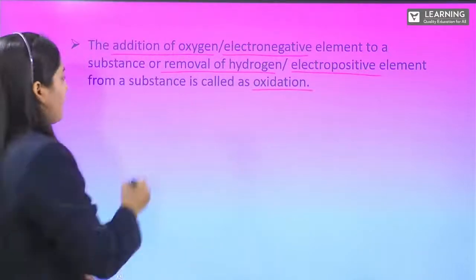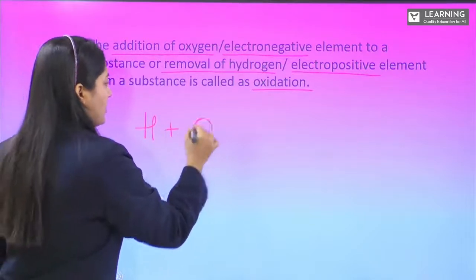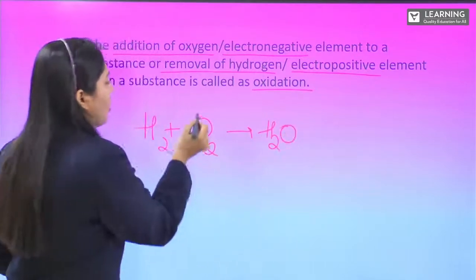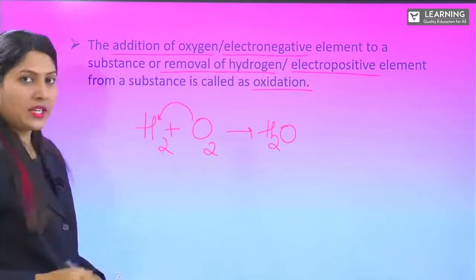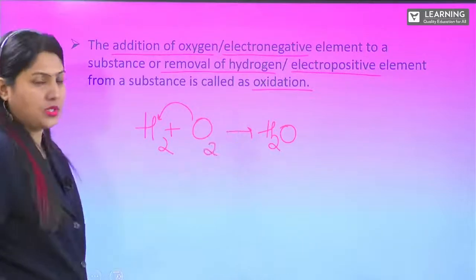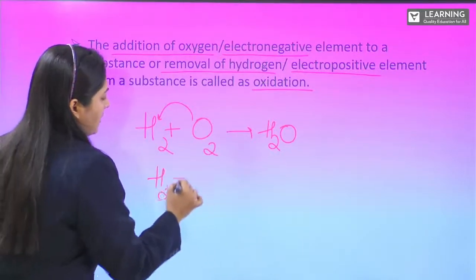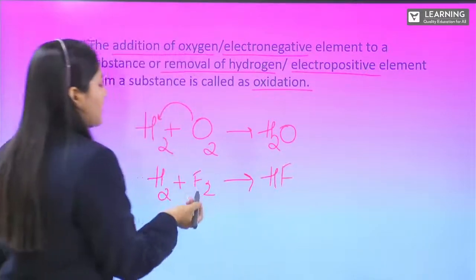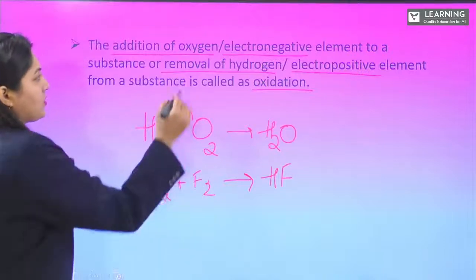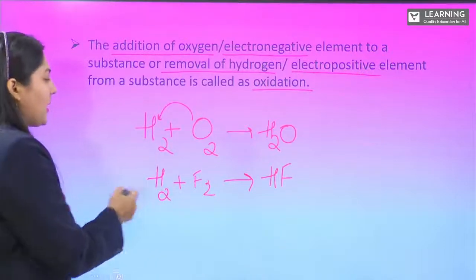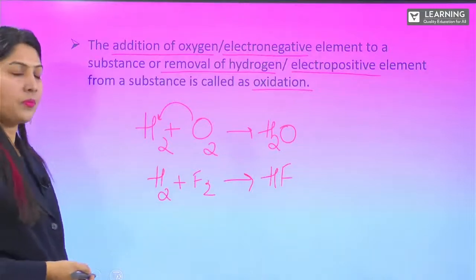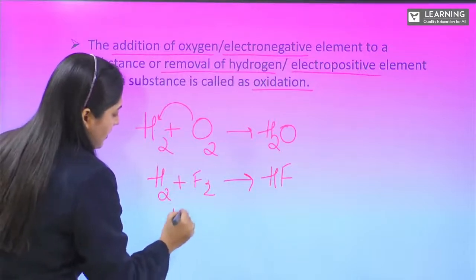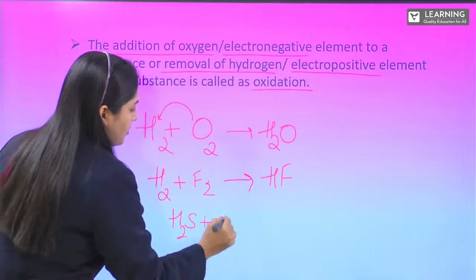Did you understand? If I have hydrogen, I am adding oxygen to it. So I get H2O. So here oxygen is added to hydrogen. So I can say it is undergoing oxidation. If I say hydrogen plus fluorine, I get HF. So it is addition of fluorine to the hydrogen. We can say electronegative element is added to the hydrogen. So it is oxidation. And removal of hydrogen. If I say H2S reacting with oxygen.